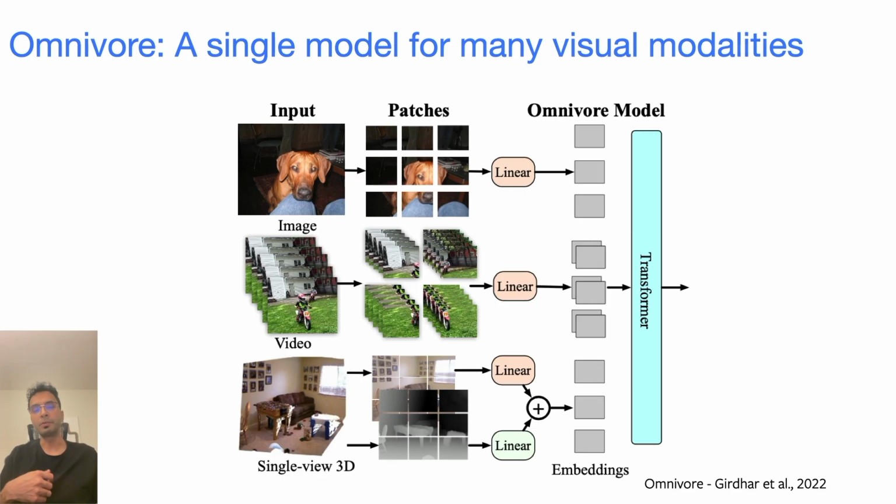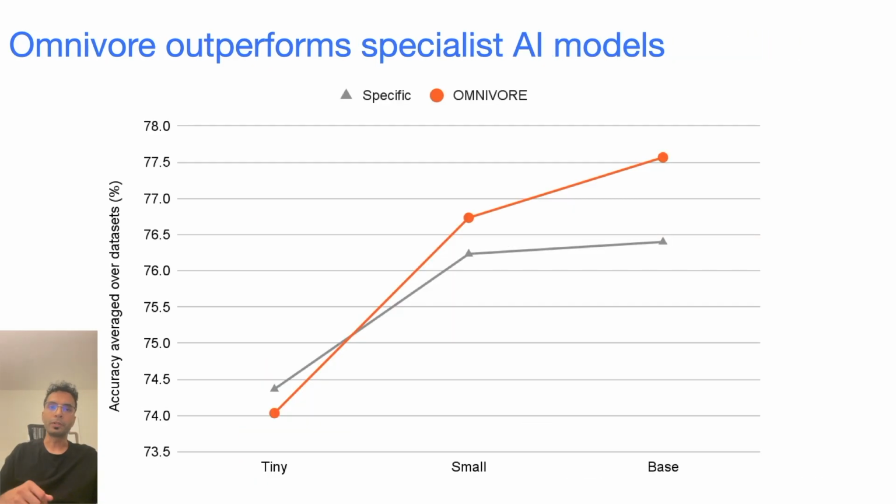So it will learn about textures and colors from images, it will learn about motion from video, and it will learn about shape and 3D structure from single view 3D, all into a single model. This Omnivore model outperforms specialist AI models on a variety of different tasks for images, videos, and 3D. And we observe that as we increase the capacity or the size of the AI model that we're training, this omnivorous model actually starts doing better and better.